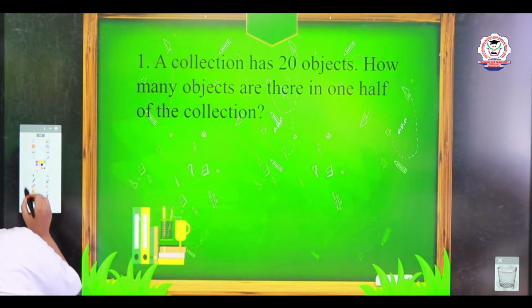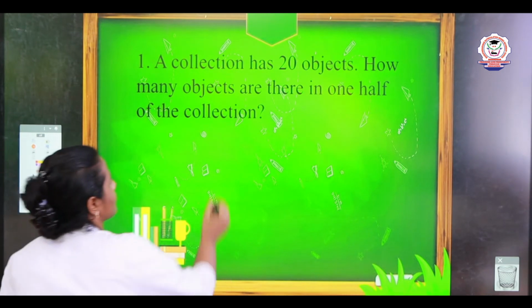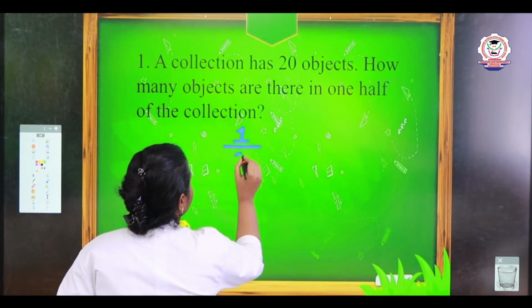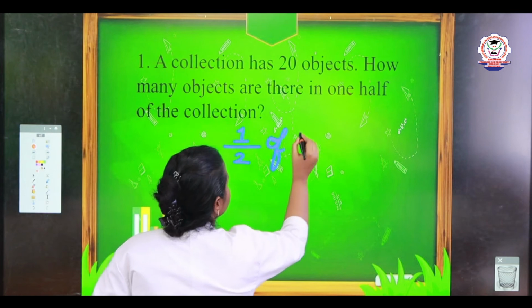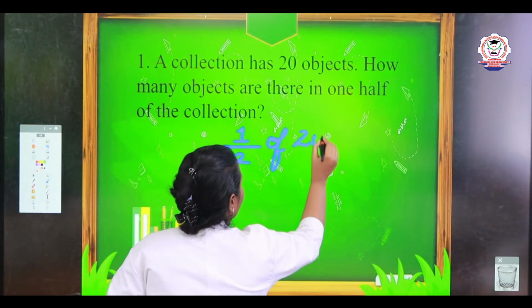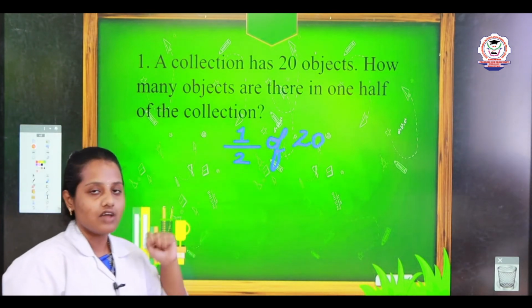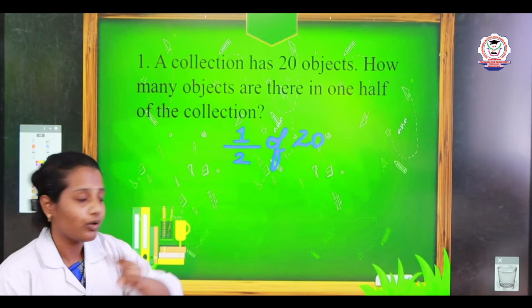Let's see. 1/2 means 1/2 of how many objects? 20 objects. Now, 1/2 of 20 objects. We are going to divide the 20 objects into 2.